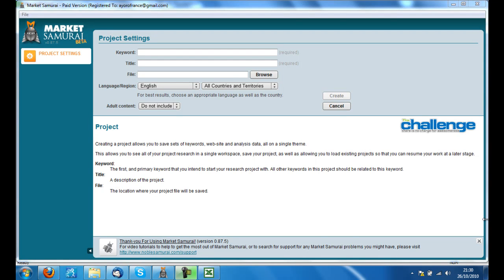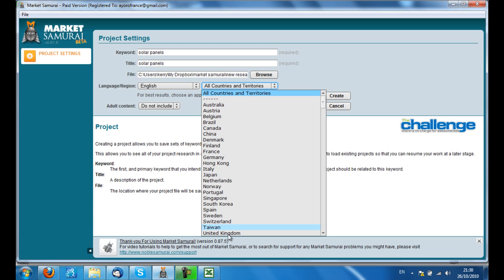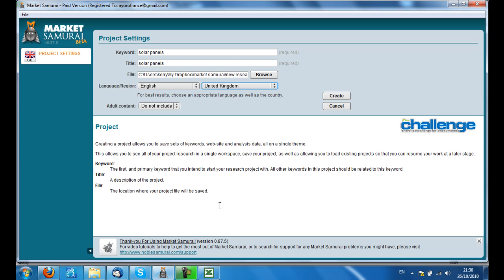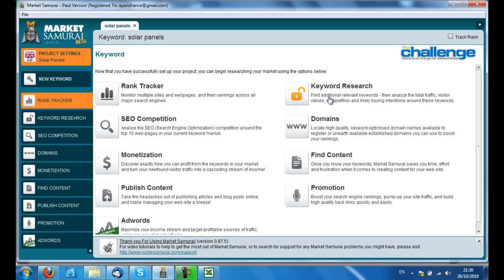Okay, today I want to do some research on solar panels or solar panel installation. I'm not sure, so I'm just going to start with the keyword of solar panels. And I'm going to start with all countries. Actually, no, I'm going to start with United Kingdom. So you can see here the project settings has changed to GB, and I'm going to create that.